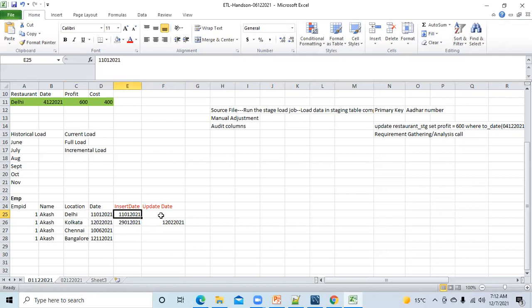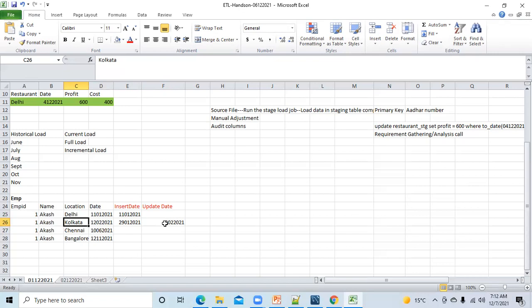So here, insert date is 11th January 2021. It means this record was inserted on 11th January 2021. Now, this record was inserted on 29th January 2021, and it was updated on 12th February 2021. It means on 12th February, the location of Akash changed from Delhi to Calcutta.